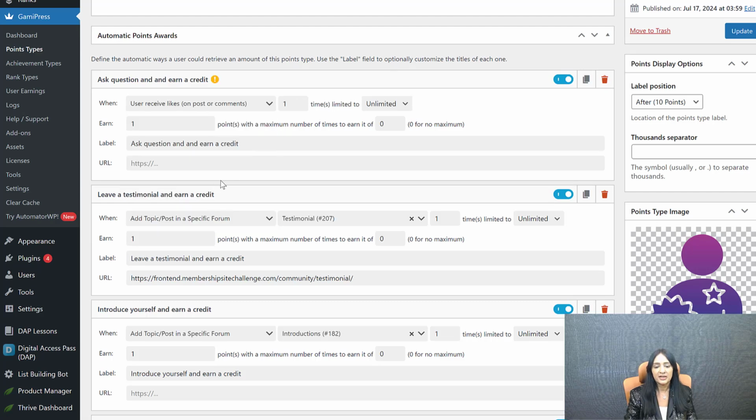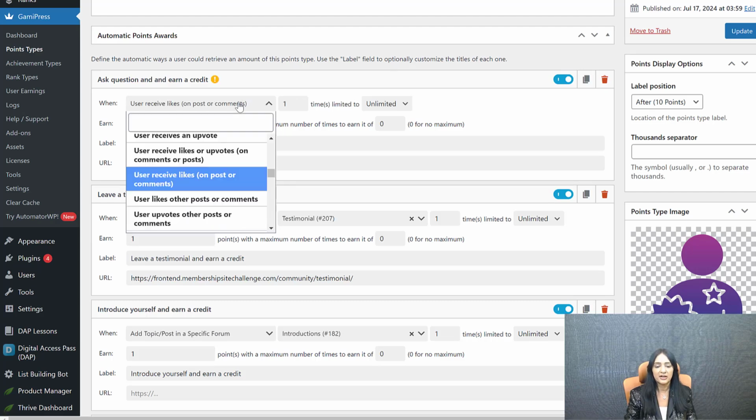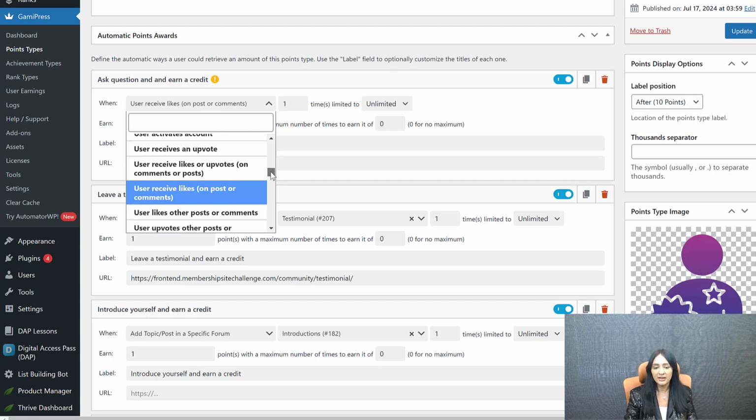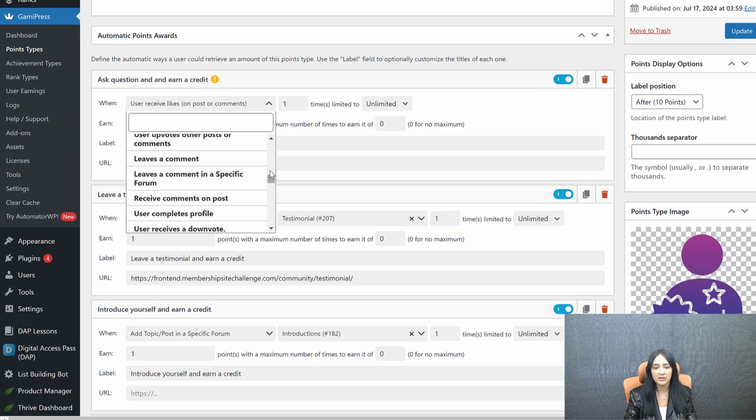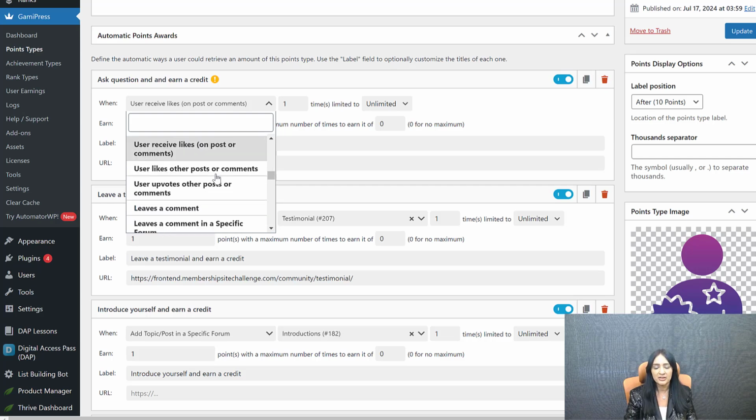So you can decide different categories, right? So these are the different actions that will result in them getting points, as long as you want that, right? Just because all of this is possible doesn't mean that you want to do it, right? So you can decide specific activities for which you want to give points. So those are the things you're going to set up here under automatic points awards in GamiPress.